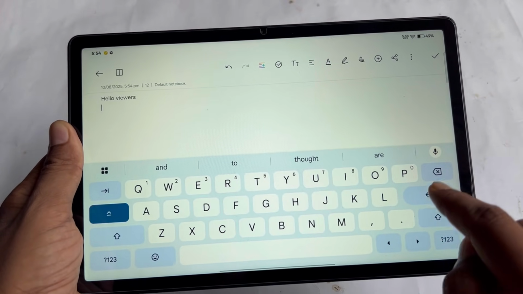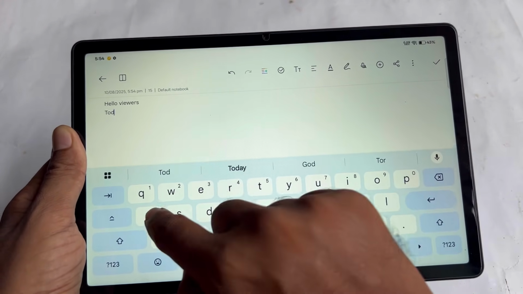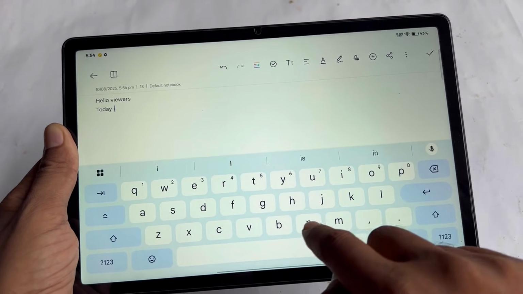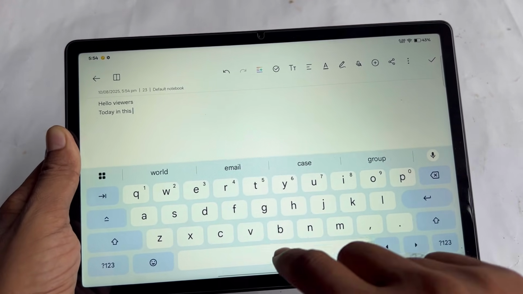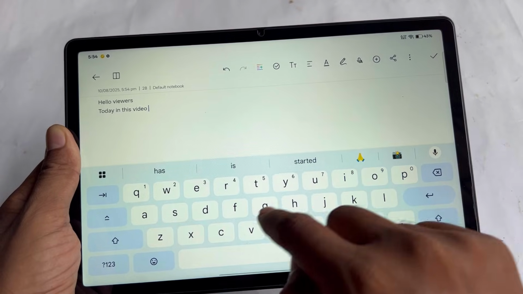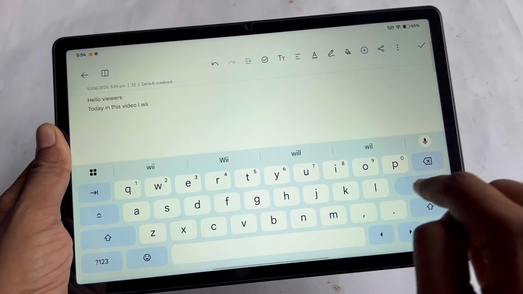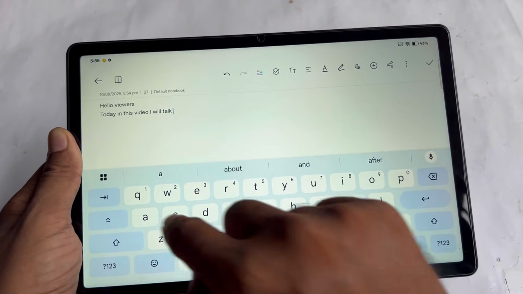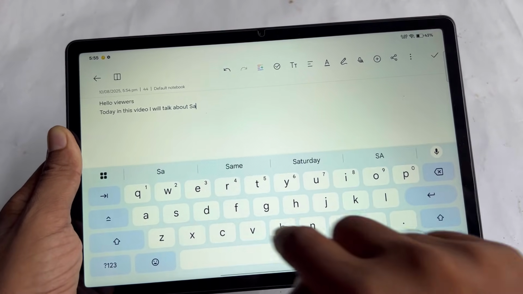Here I will write hello viewers and then I will write about some tablet. And after that I will use the AI. After writing a few lines, I will take the help of AI and it will write the next lines for me.